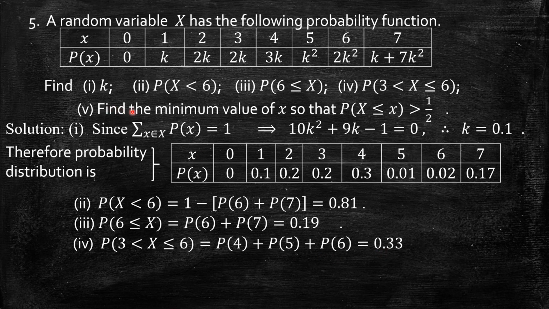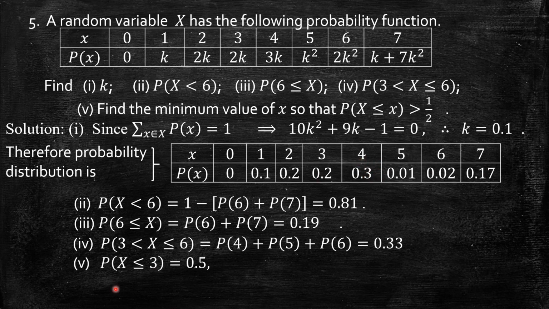Now the fifth one is a slightly different question. Find the minimum value of x so that the probability of x less than or equal to x exceeds half. If I closely observe, up to this it is 0.5, half: 0.1 plus 0.2 plus 0.2. Up to x equal to 3, it is 0.5. So if it exceeds 3, that is 4, 5, 6, 7, all of that gives more than half. That means the minimum value of x must be equal to 4.